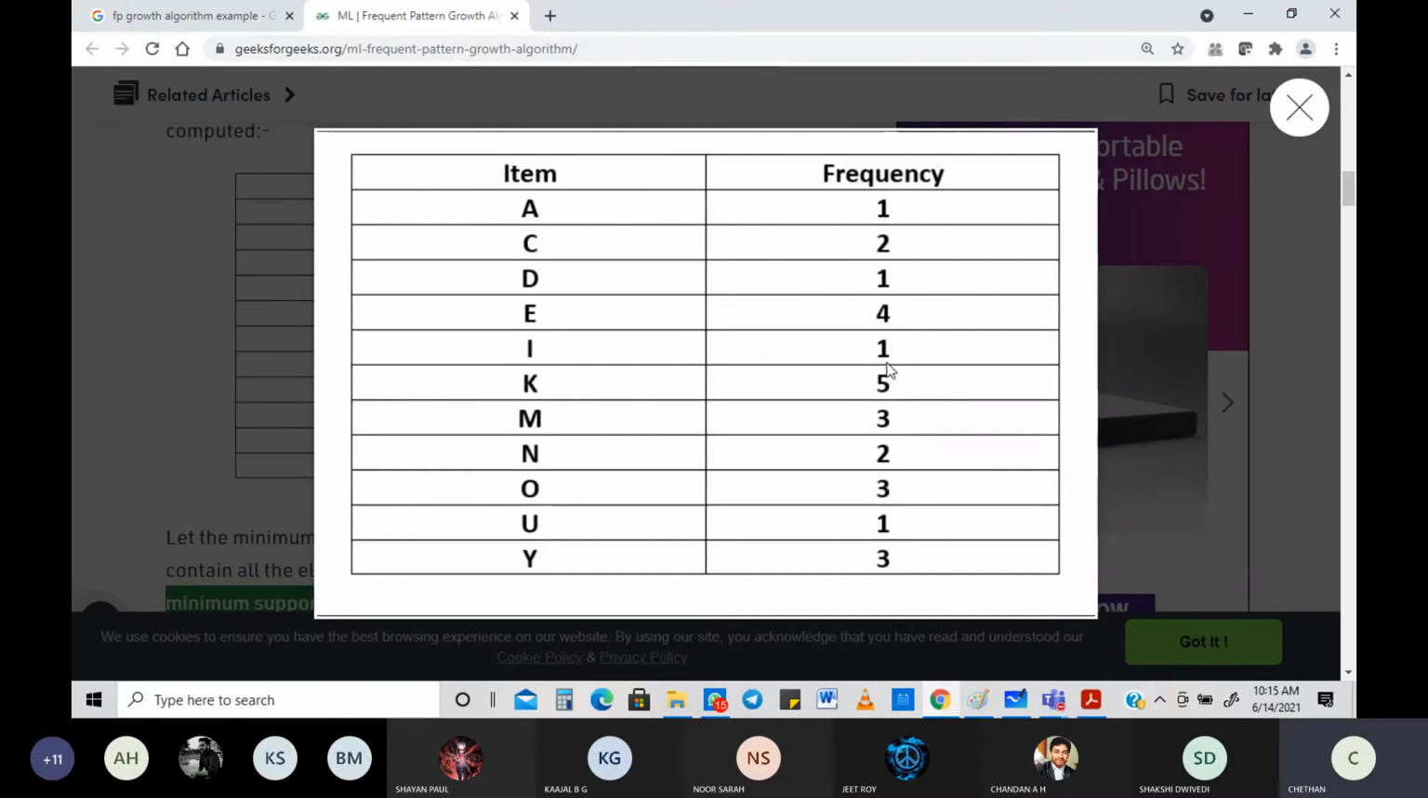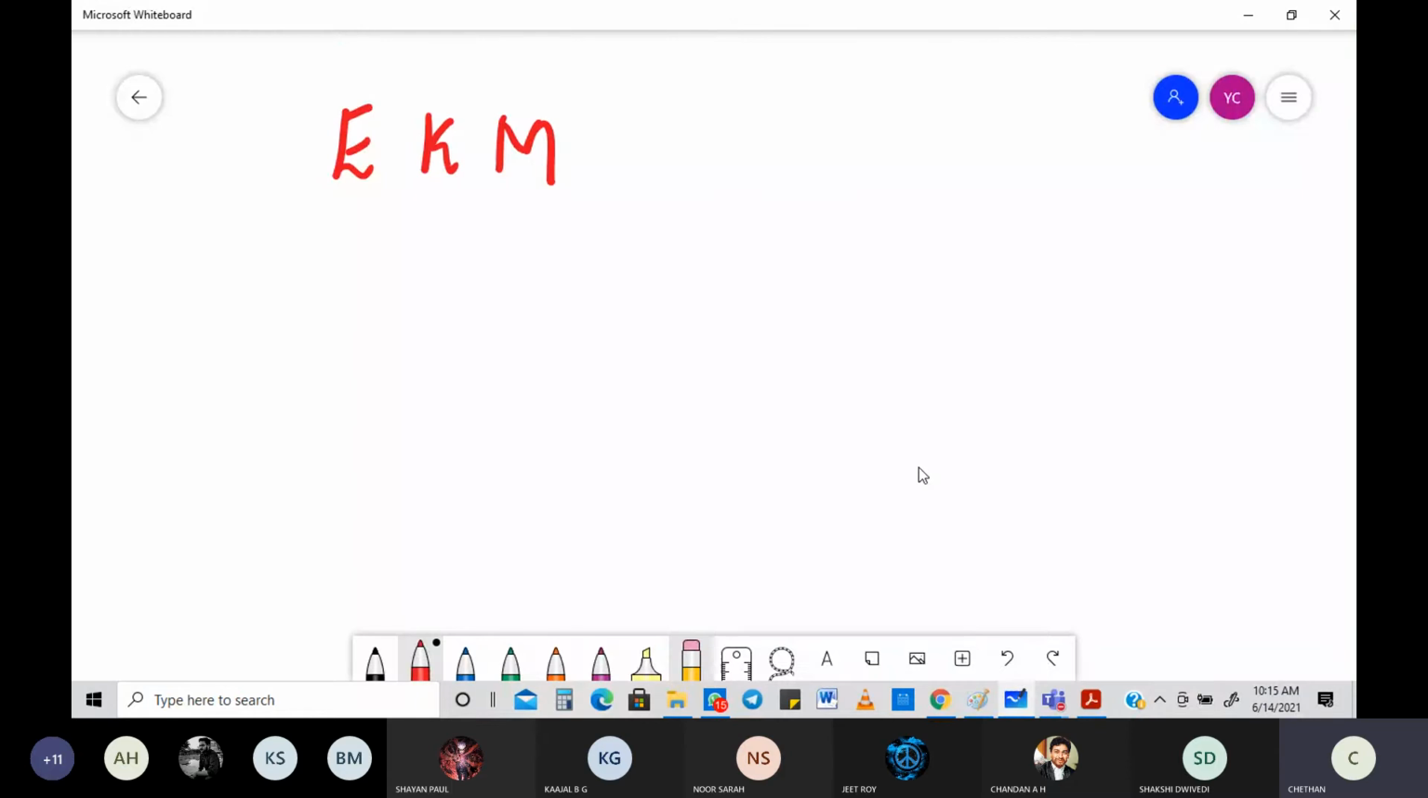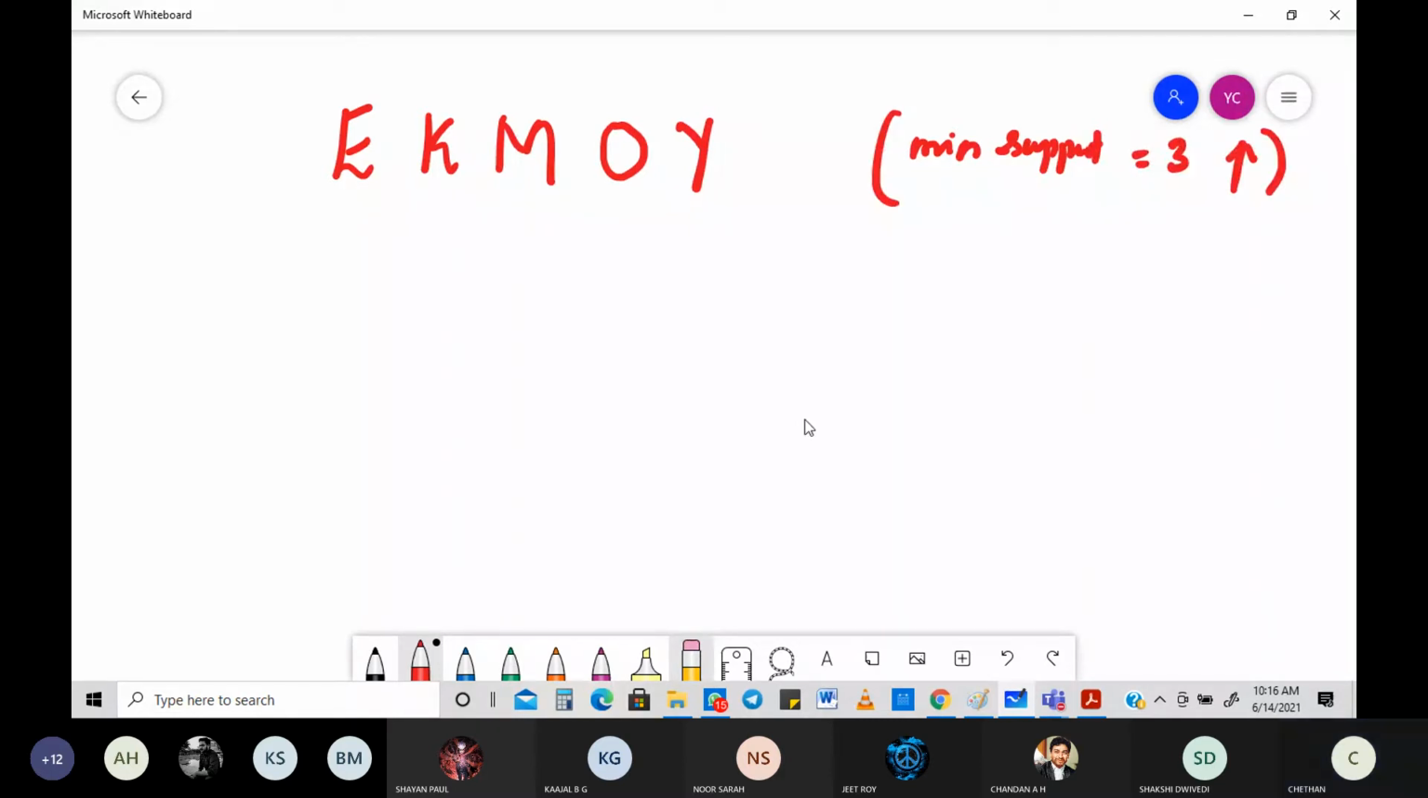So you got your E, then you got your K, then M, then again one more, O and Y. So these things will come. How many items are there? The minimum support, I can write it very clearly like this. Minimum support is 3. So this minimum support is either 3 or more than 3. So these are the ones that you get: E, K, M, O, Y.